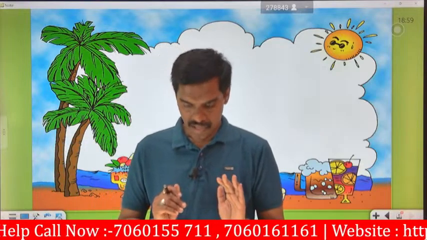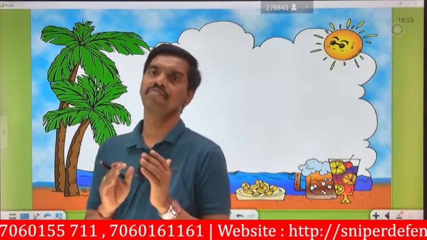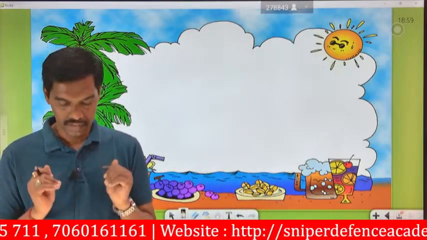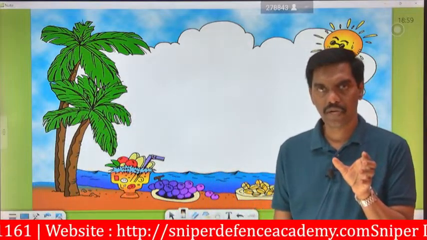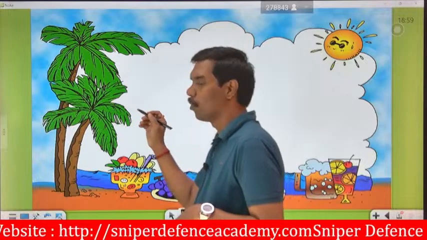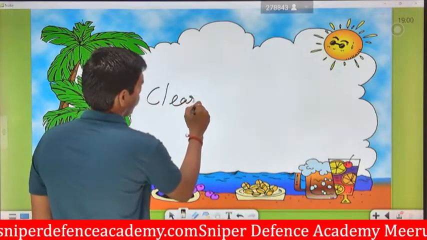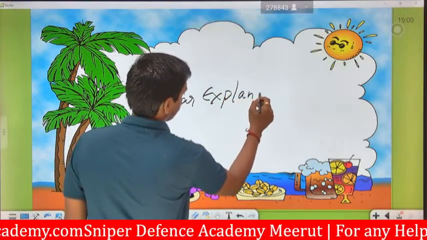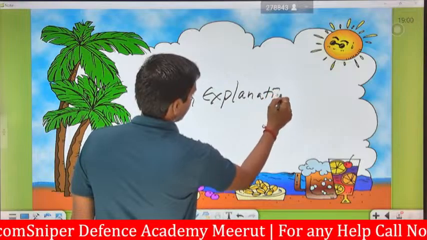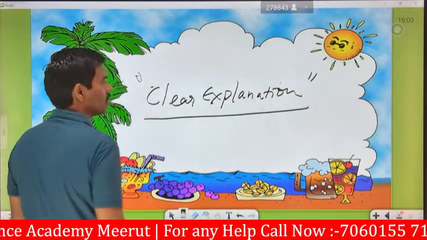Next we are going to see about feelings. You should have some feelings. Next one is clear explanation. Whatever topic you are going to talk to your friends about, you should have a clear explanation. This is one of the most important things.